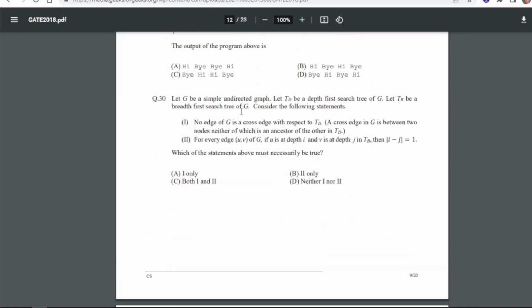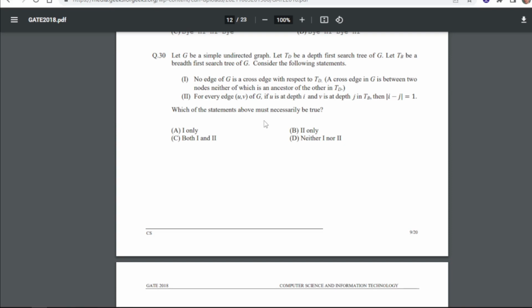Let G be a simple undirected graph. Let TD be a depth first search tree for G. Let TB be a breadth first search tree of G. Consider the following statements. 1: No edge of G is a cross edge with respect to TD. A cross edge in G is between two nodes, neither of which is an ancestor of the other in TD. 2: For every edge uv of G, if u is at depth i and v is at depth j in TB, then |i-j| = 1. Which one of the above statements must be necessarily true? So for 30 our answer will be A, that is only 1.